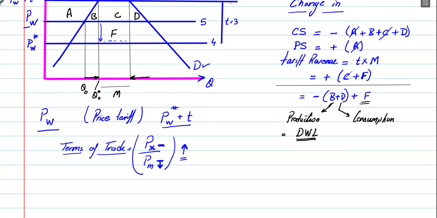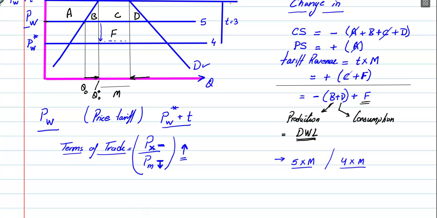What that means is that before the tariff, you were paying $5 for each unit that you were importing. After the tariff, the world prices fell. Now you're only paying $4 for each unit that you're importing. So your expenditure just fell. That's what this is representing.